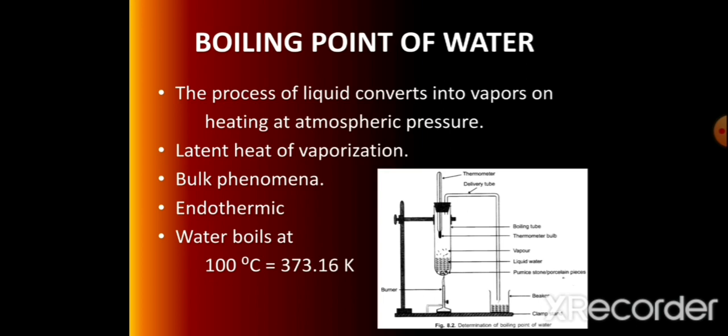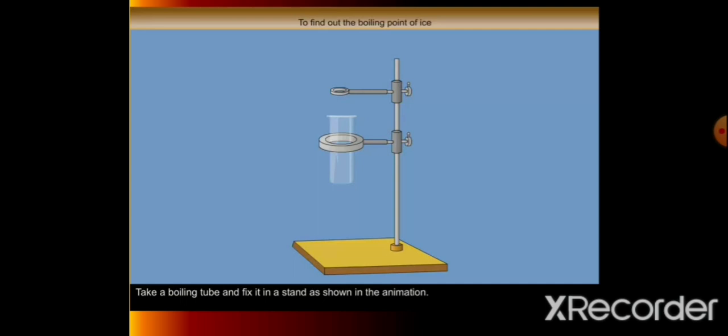Let us see the activity, an animated activity, with the help of this animated diagram. Look at the activity carefully. Take a boiling tube and fix it in a stand as shown in this animation. Pour some water into the boiling tube. Suspend a thermometer into the boiling tube. Heat the boiling tube with the help of a burner as shown in the animation. Notice the temperature on the thermometer every minute.